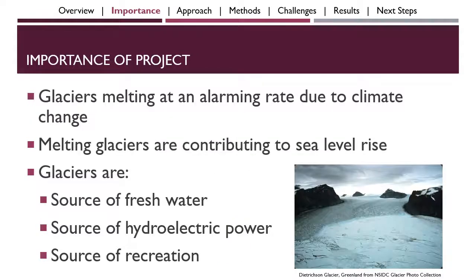Why is this project important? Well, glaciers are melting at an alarming rate due to climate change. This melting, also known as glacier retreat, is contributing to sea level rise. Glaciers are also an important source of fresh water and hydroelectric power for many nations. As glaciers disappear, these nations will need to find alternate forms of water and energy. In addition, glaciers are places of beauty used for recreation.